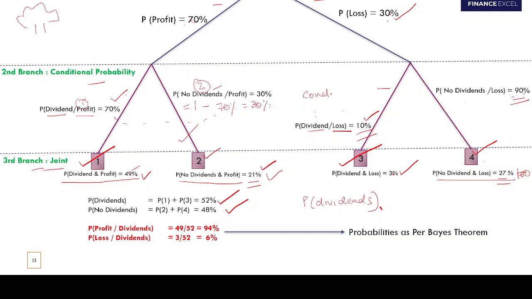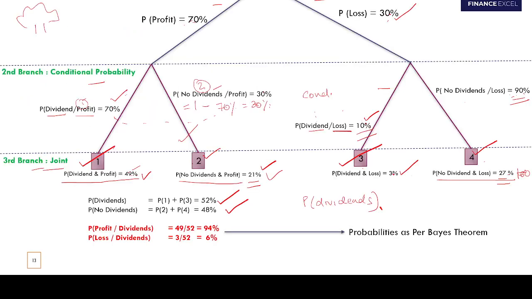No, sir, but I have a question. In the second branch, in conditional probability, will those values 70%, 30%, 10%, 90% be given in the question? Yes, those would be given in the question. If they are not given, we won't be able to calculate, right? Later on, I have a question here. We'll do this question. In the first problem, I'm just trying to illustrate.